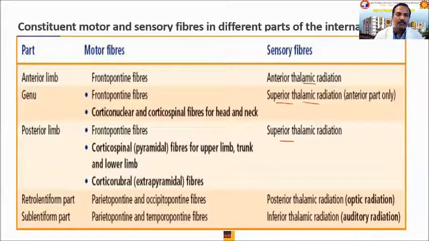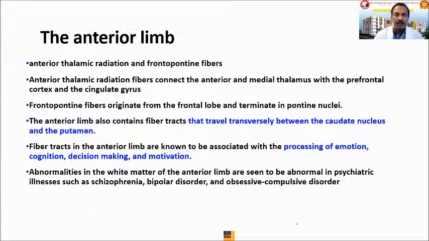When it comes to the retrolentiform part, the corticofugal fibers are parietopontine and occipitopontine fibers, and the corticopetal fibers are the optic radiation and posterior thalamic radiation. And when it comes to the sublentiform part, the fibers are parietopontine and temporopontine fibers, and the corticopetal fibers are the inferior thalamic radiation.